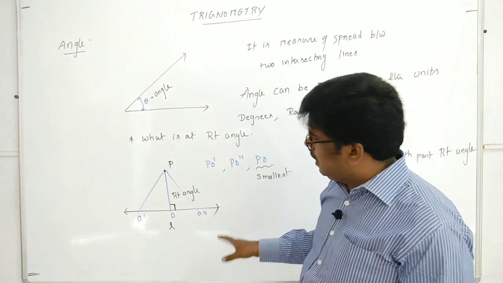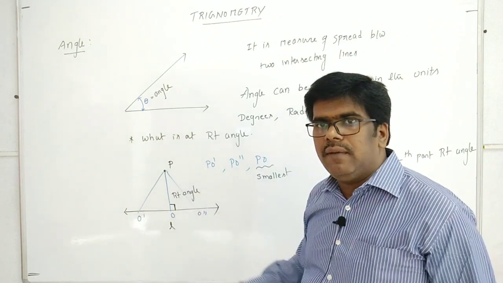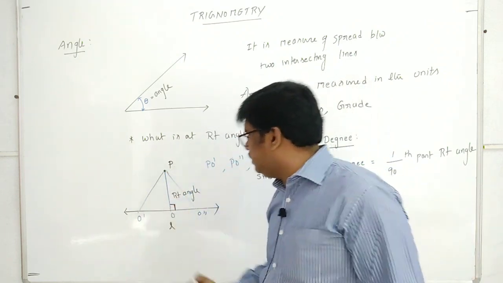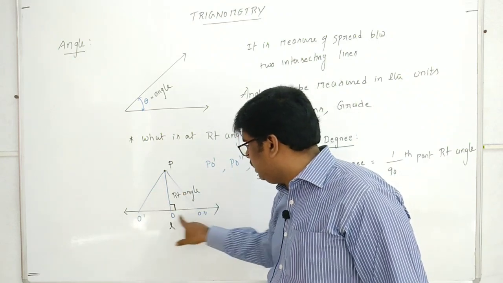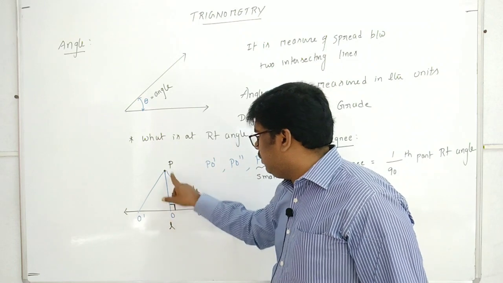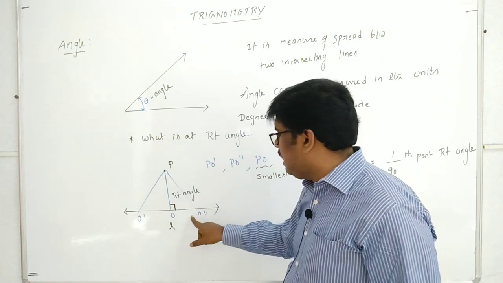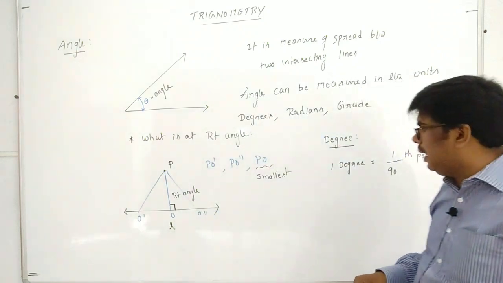So you understand, we have one line. From outside that line we took a point P. Then from point P we drew the shortest line to the line L. The angle the shortest line makes with the line L is what we call a right angle.